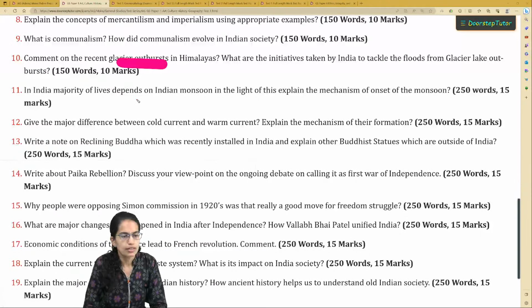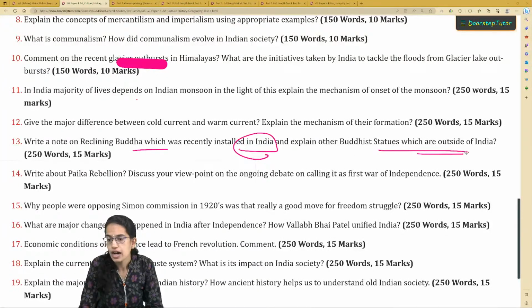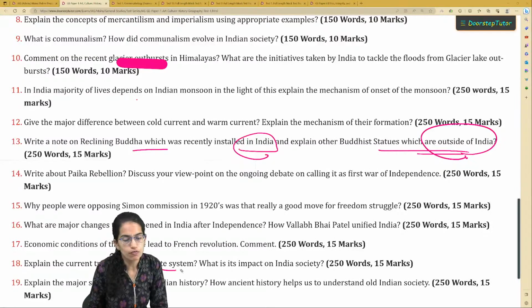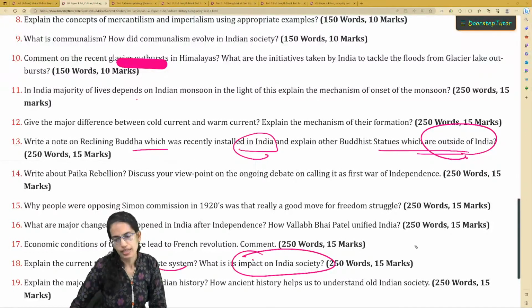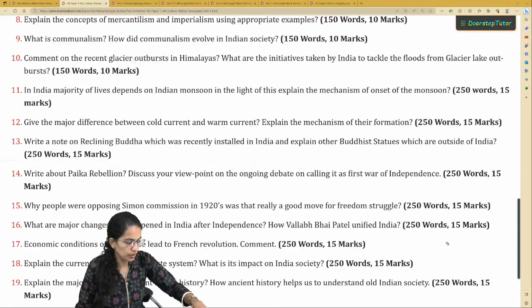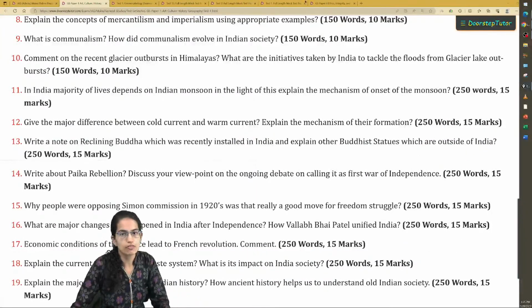Now, another important thing. Recently, a reclining Buddha statue was installed in India. Such other statues in India, outside India, that can be one of the questions. Another contemporary question from social aspects is the current trend of caste system and the impact on Indian society. Now, this is a kind of question that requires personalized inputs. So, you have to be very particular about answering these kind of questions.